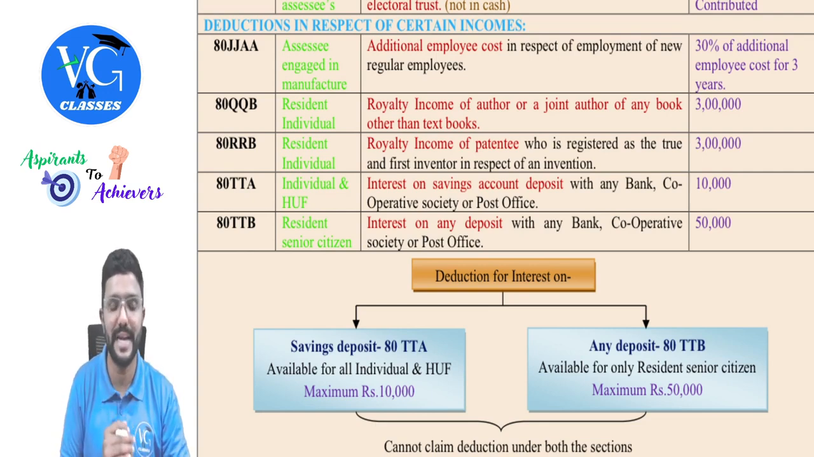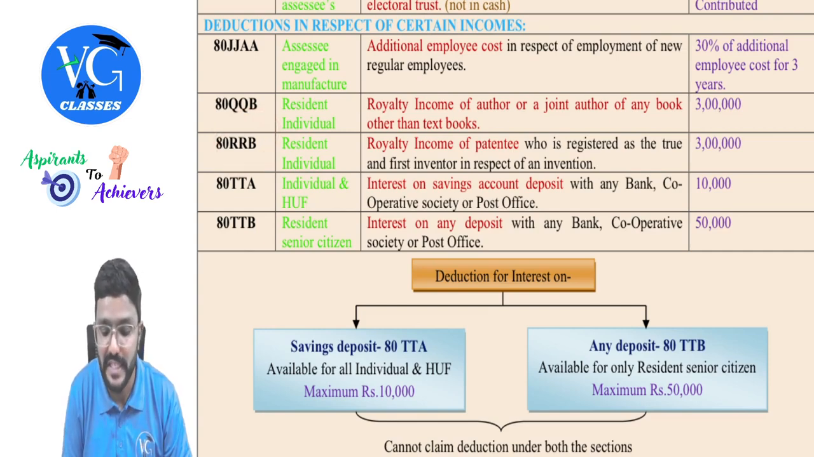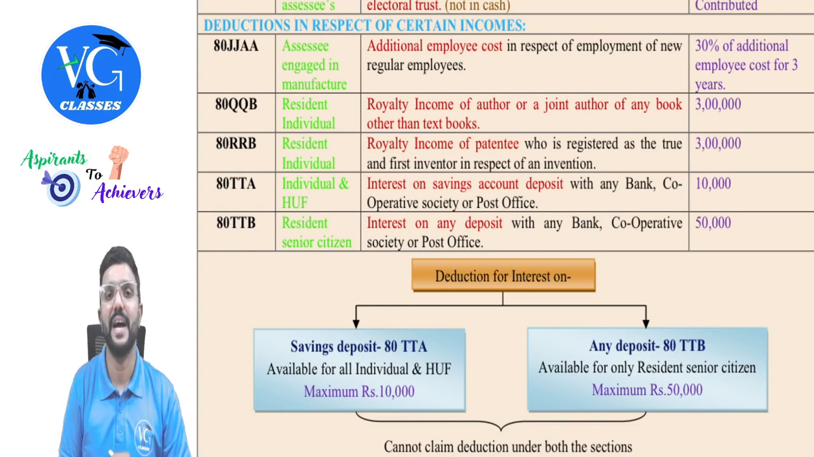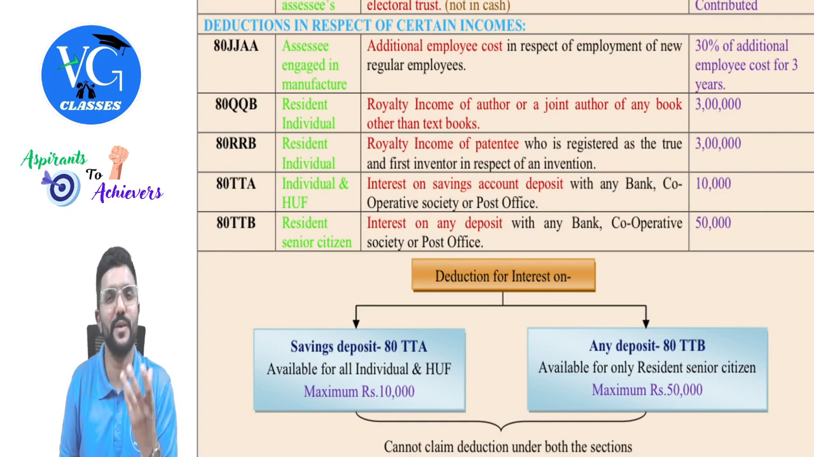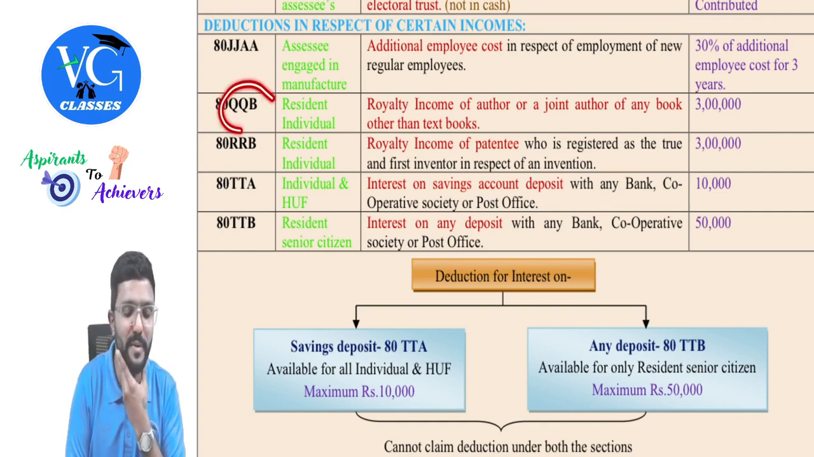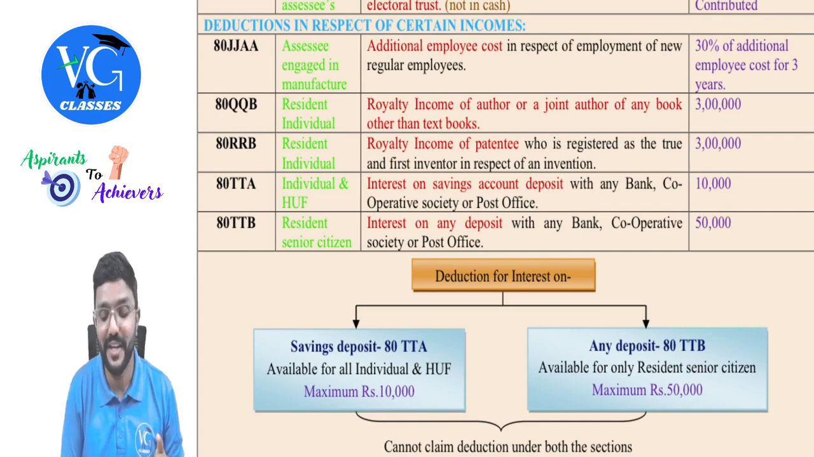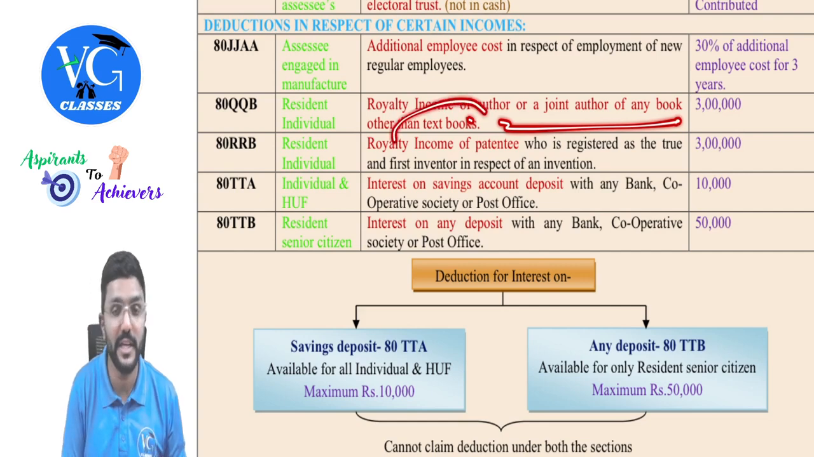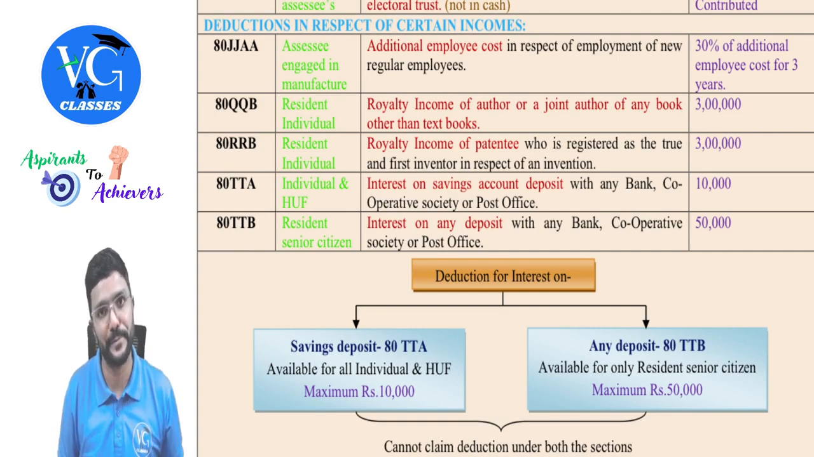Okay, and easy to remember, guys. See, 80RRB is talking about the patent right, which is registered in the name of the assessee or patentee. So RRB, patent right, registered. Okay. Whereas QQB is royalty income of books. And in books, normally questions would be there. Yes. So you can remember like that. QQB. And please be careful here. Royalty income of an author for any book other than textbook is there. But just as a shortcut, I am telling you QQB. Books means you just remember it as QQB, guys.